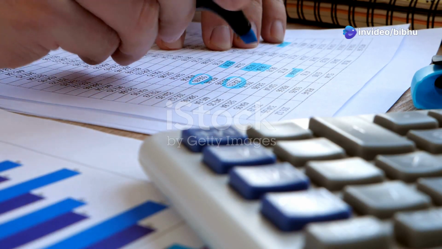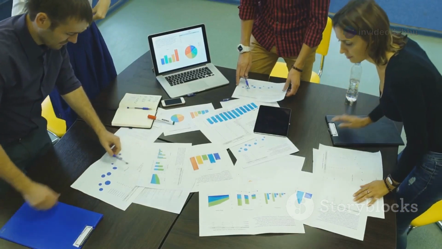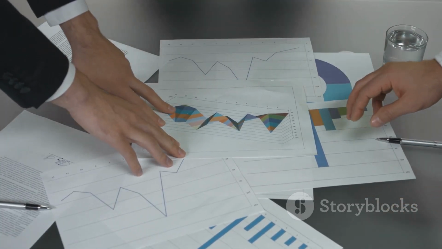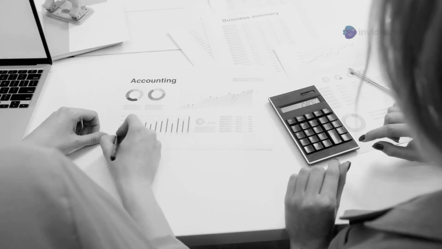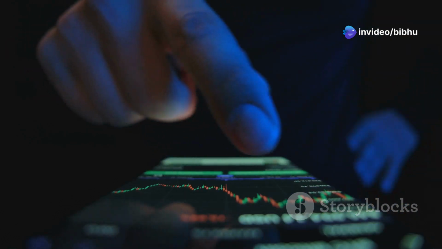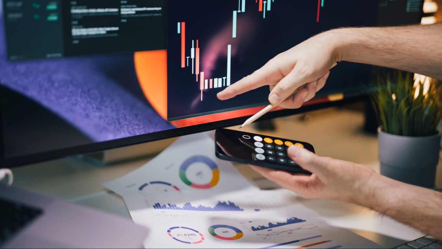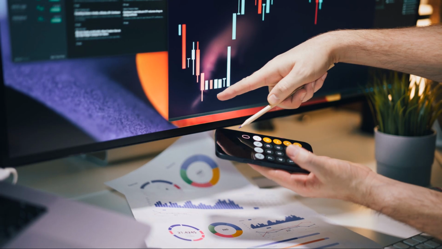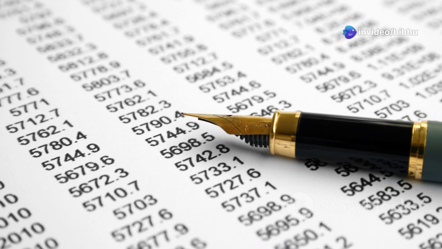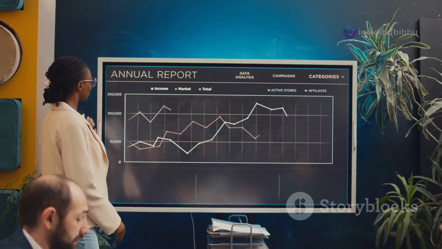Now let's delve deeper into why accounting standards are so crucial. One of the biggest reasons is comparability. Imagine you are an investor. You want to invest in either company A or company B. If both companies follow the same accounting standards, their financial statements are comparable. You can look at their profits, assets, and liabilities, then you can make a fair comparison. This helps you decide which company is a better investment. Without standards, company A might look more profitable just because it uses different accounting tricks. Standards prevent this.